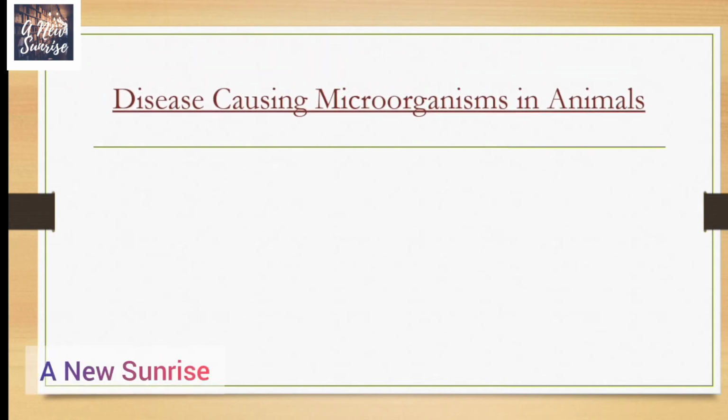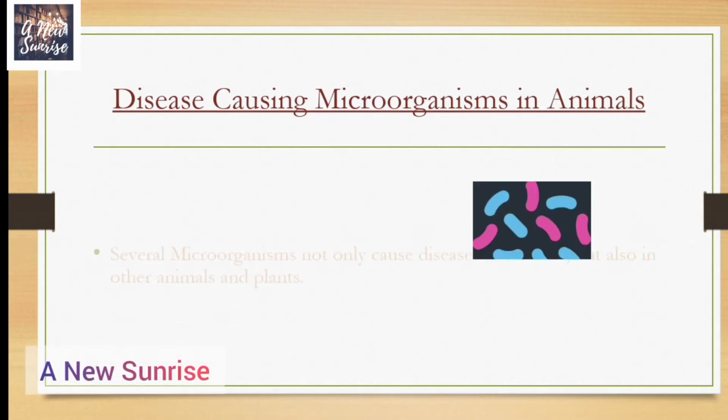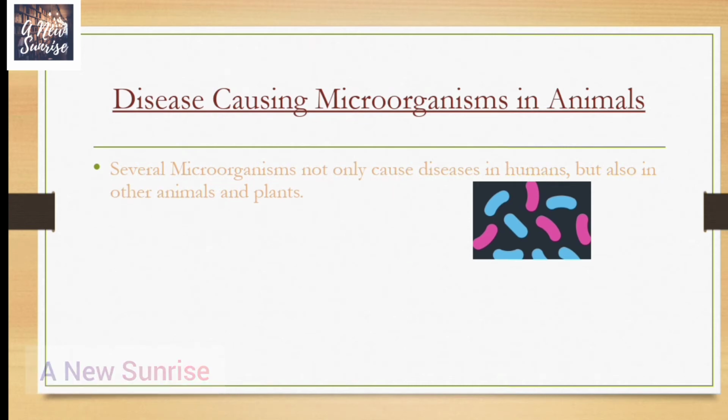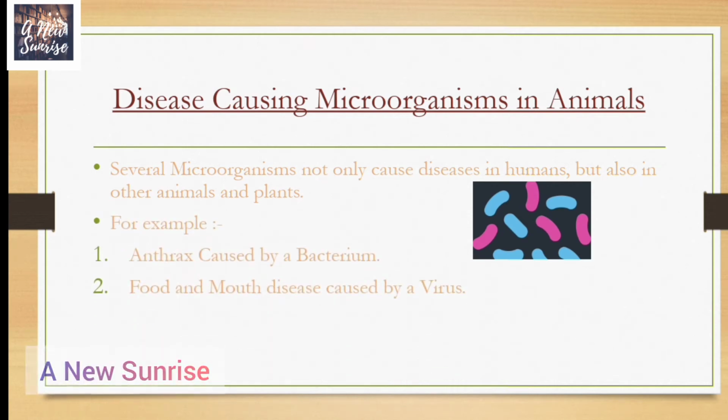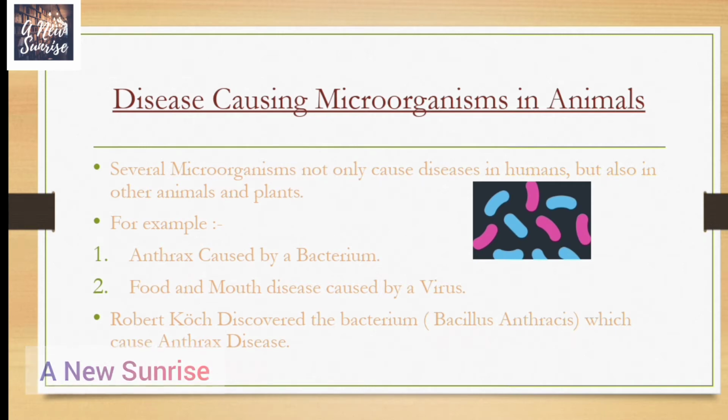Next topic is disease-causing microorganisms in animals. Several microorganisms cause diseases not only in humans but also in other animals and plants. For example, anthrax is caused by a bacterium, and foot and mouth disease is caused by a virus. Robert Koch discovered the bacterium Bacillus anthracis, which causes anthrax disease, in the year 1876.